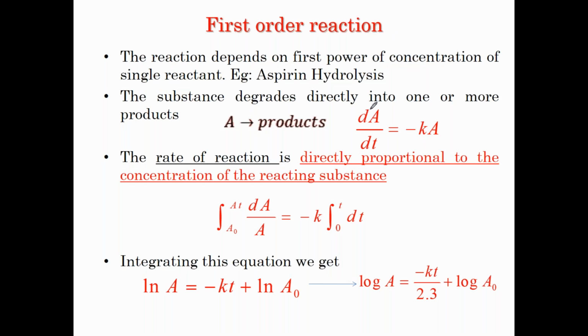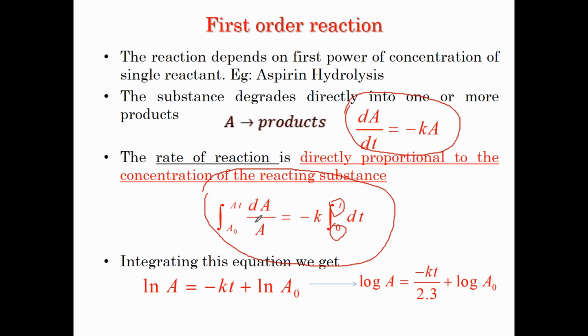I made you understand; I don't know how much you remember. The rate of change of the reactant, that is in our case the drug, with respect to time can be represented by a differential equation. This equation is further modified to understand how the change happens between two time intervals: one is 0, the beginning when the reaction starts, and another is t.